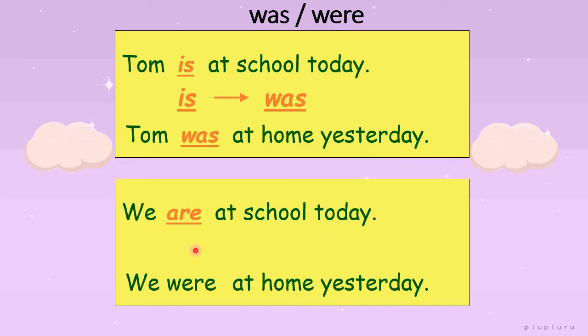We have to change are to were. We were at home yesterday. For a plural subject like we, more than one, we change are to were. For a singular subject, we use is, which changes to was for things that already happened.